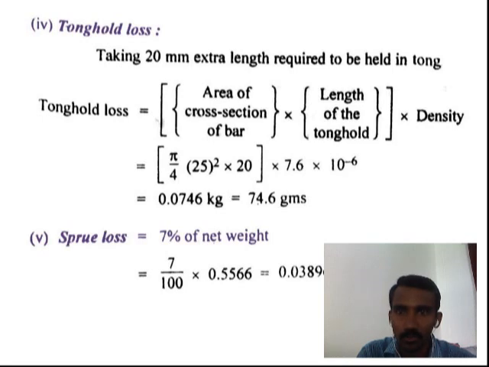Next, spore loss considers 7% of net weight. 7% means 7 into 0.5566. Finally, it comes to 0.0389 kilograms.